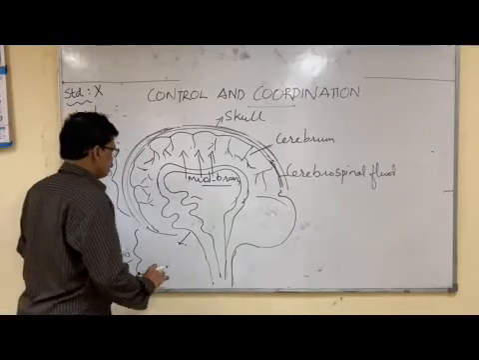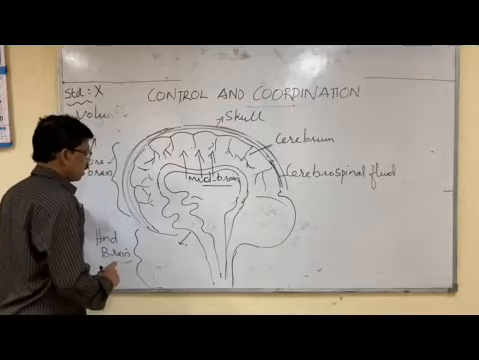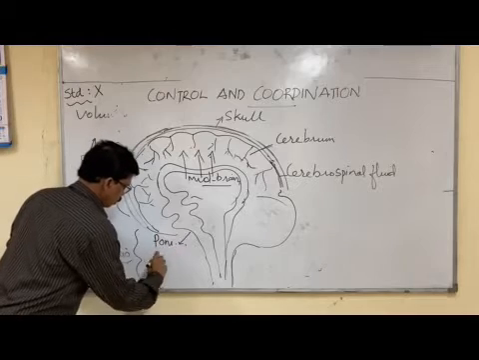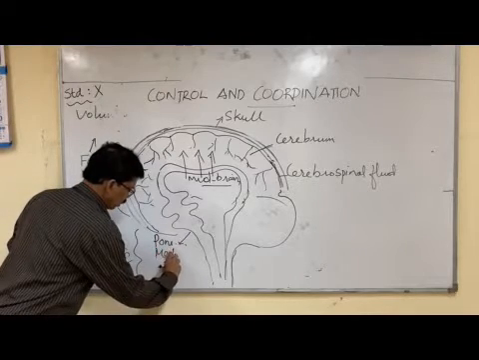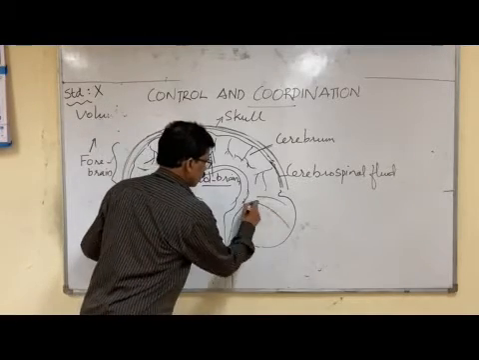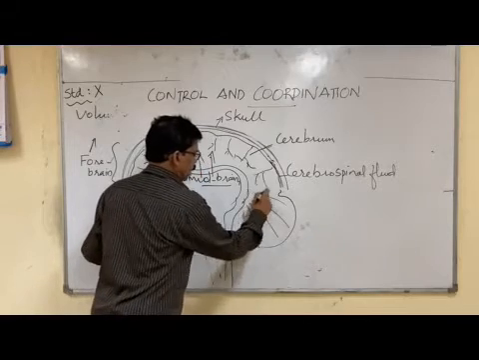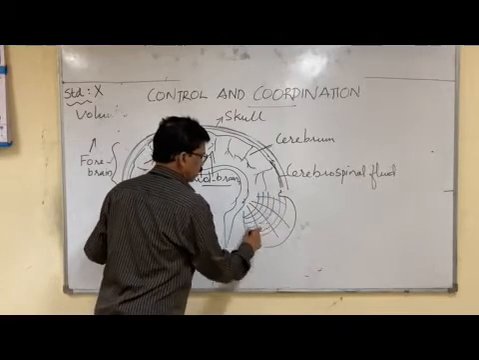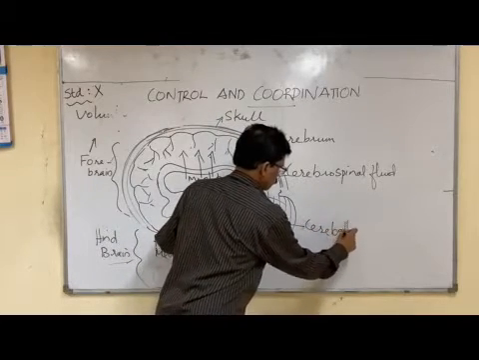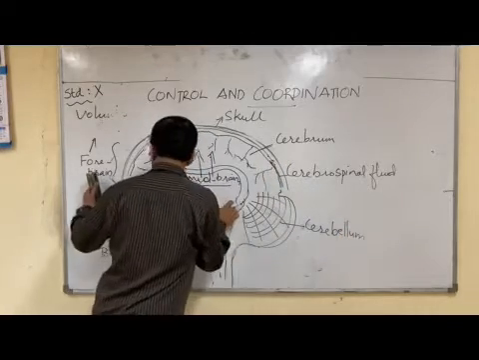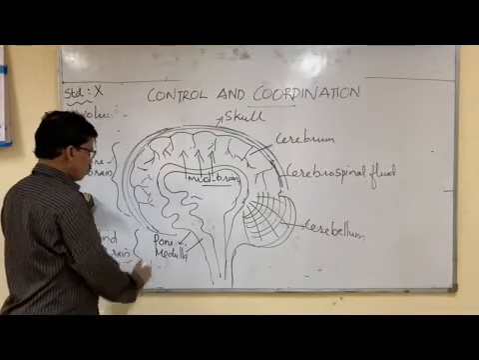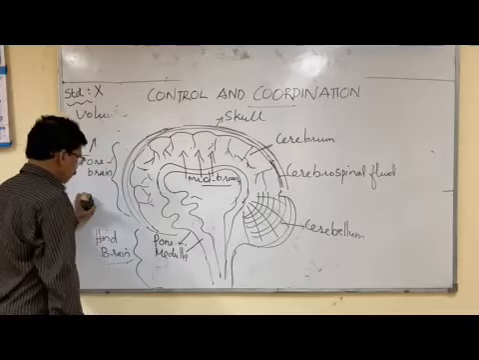Now hindbrain has three important parts. They are pons, medulla oblongata, and this part, that is the second largest part of the brain, that is called cerebellum. So what are the parts of the hindbrain? Hindbrain consists of pons, medulla and cerebellum. Pons, medulla and cerebellum together form the hindbrain.